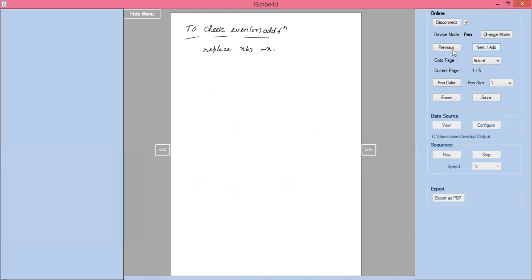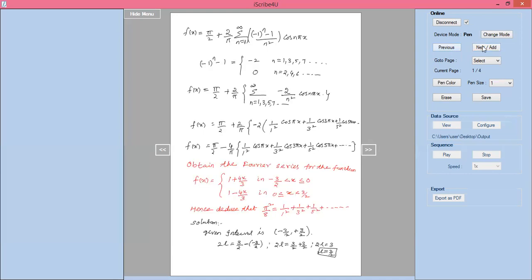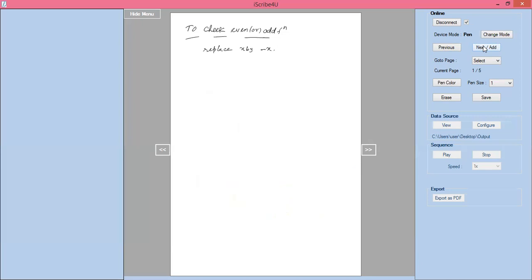Because the interval is minus L to plus L. Now if we replace here, phi of x equal to 1 plus 4x by 3. Replacing, phi of minus x equal to 1 plus 4 into minus x divided by 3. So that equals 1 minus 4x by 3.